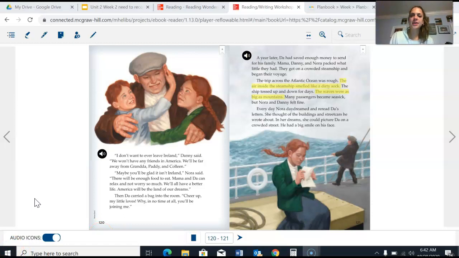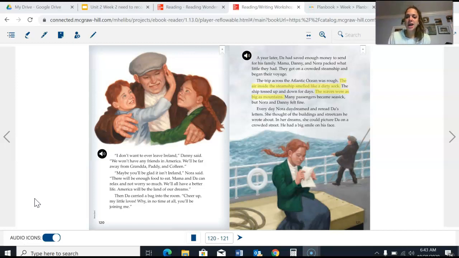As we read on, third graders, remember, we are thinking about what the characters say and do to help us determine our theme. And we've already predicted that our theme might be about hope, hoping for a better world or dreams or dreaming of a new life.